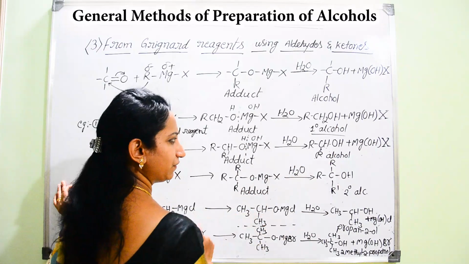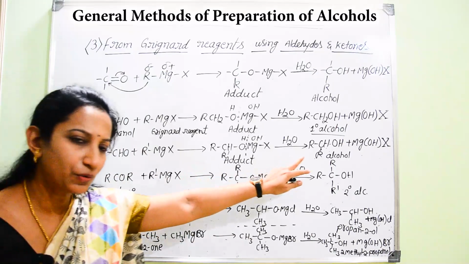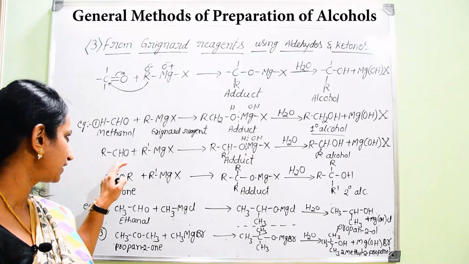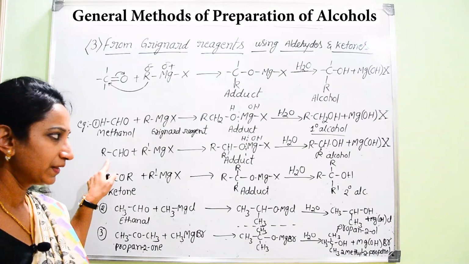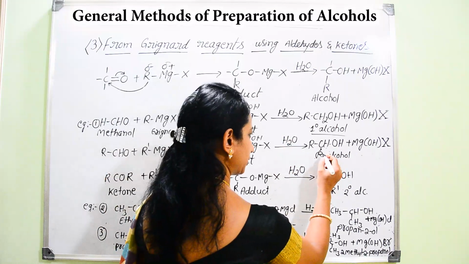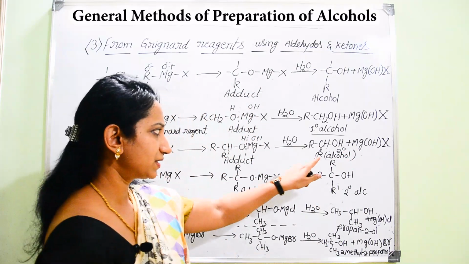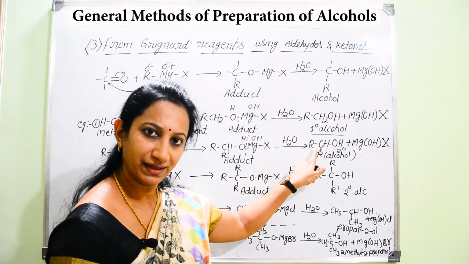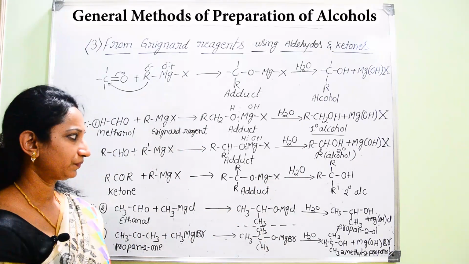Hence it results in the formation of alcohol. But what type of alcohol do you get if you start with RCHO where, other than this hydrogen atom, there is an alkyl group? It results in the formation of secondary alcohol, because here the OH group is attached to a secondary carbon which carries two alkyl groups.